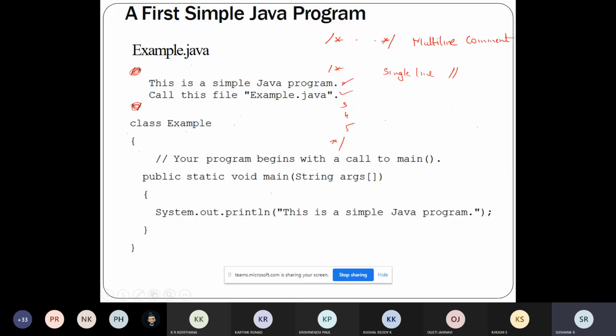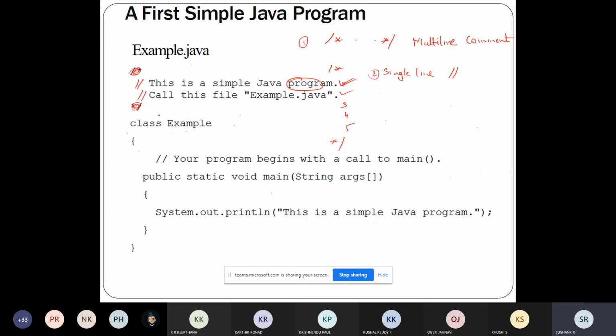So this will indicate the beginning of the comment as well as the ending of the line. For example, if I write like this, it means the comment is applicable only for this line, and for the next line the comment is not applicable. So a single line comment means it is applicable only to a single line. This is the second type. The first style is multi-line, the second is single line.